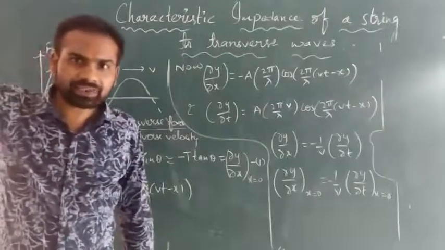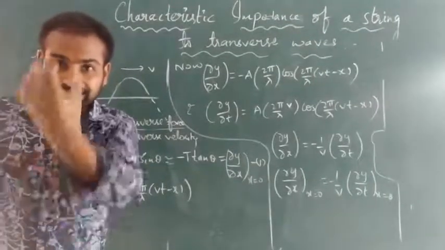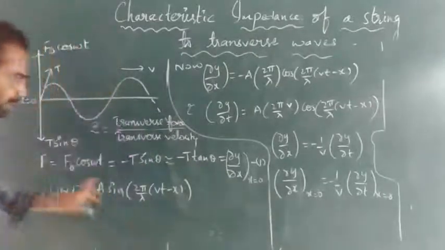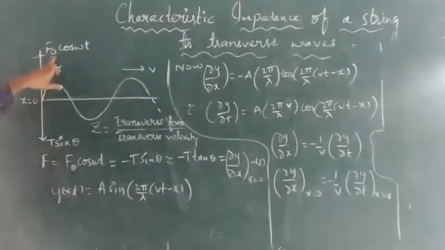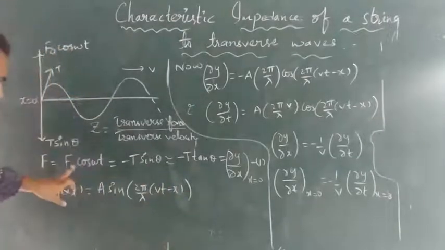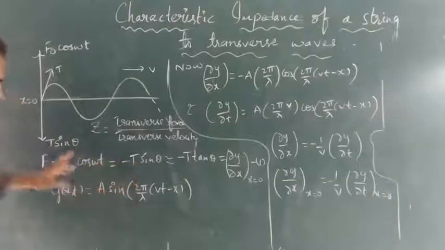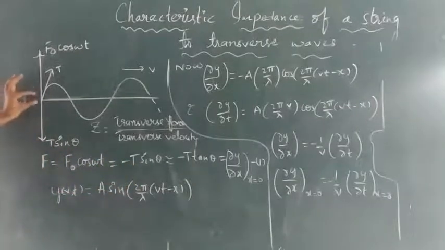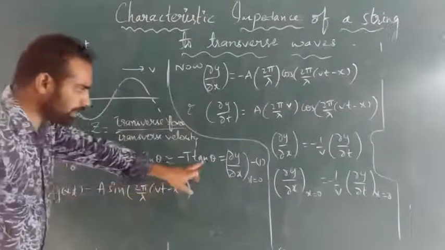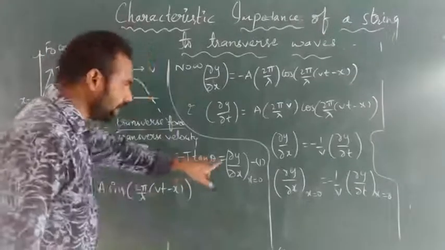When we release that string, what happens? It will move in the opposite direction. That is due to the tensional force in the string. The tensional force T sin theta is always opposite to F naught cos omega t. So minus T sin theta, and the angle theta is very small, hence sin theta becomes tan theta. But what is tan theta? Slope, which is nothing but dou y by dou x.